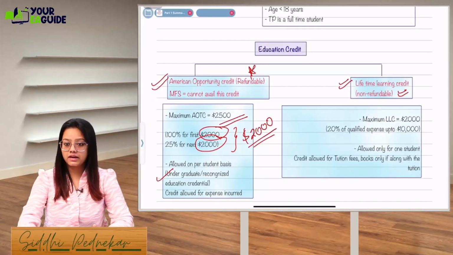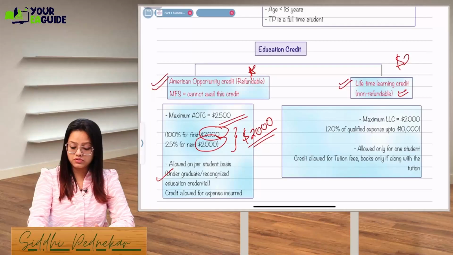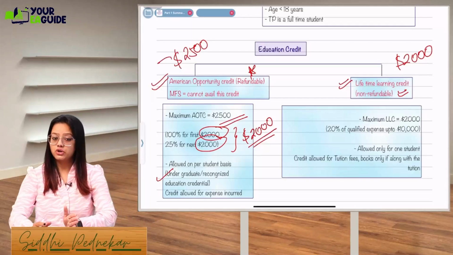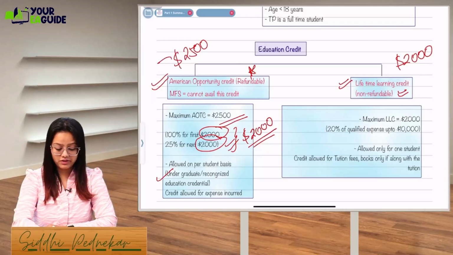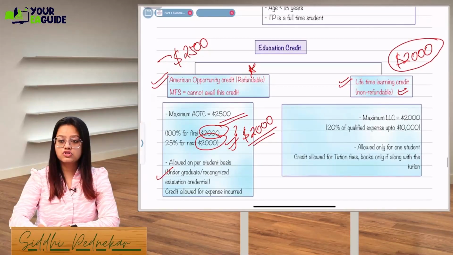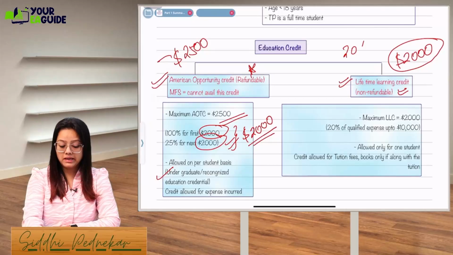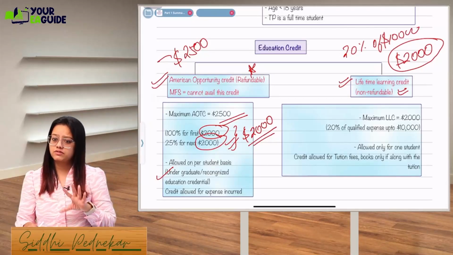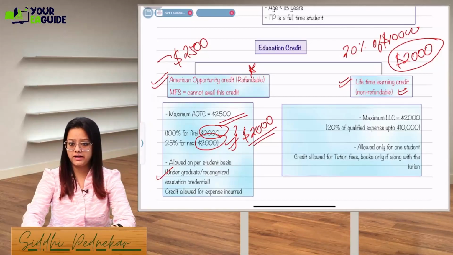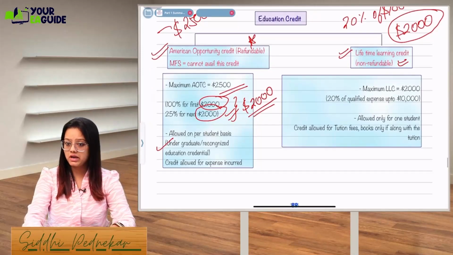The maximum LLC credit which you are going to get is $2,000. What was the AOTC maximum credit? $2,500, right? And that was 100% of the first $2,000 and 25% of the next $2,000. Over here, the LLC credit will be a flat maximum of $2,000 and it will be 20% of your first $10,000. So if you are spending just $5,000, take $5,000 times 20%. That will be your LLC credit. And this credit is allowed on a per-return basis.